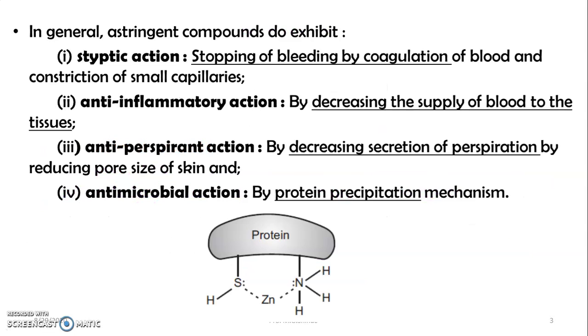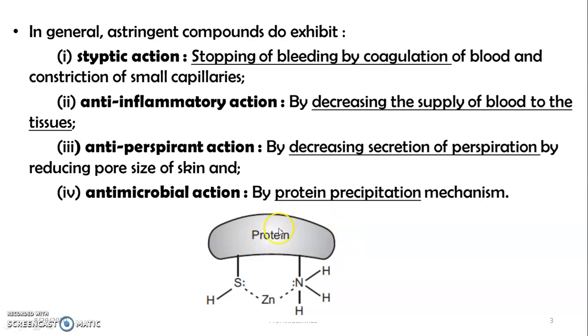In general, astringent compounds exhibit their actions in four ways. First, styptic action, by stopping bleeding through coagulation of blood and constriction of small capillaries. Second, anti-inflammatory action, by decreasing the blood supply to the tissues, and they prevent the spreading of inflammation. Another is the antiperspirant action, by decreasing the secretion of perspiration by reducing the pore size of the skin. And the last one is the antimicrobial action, by the protein precipitation mechanism.